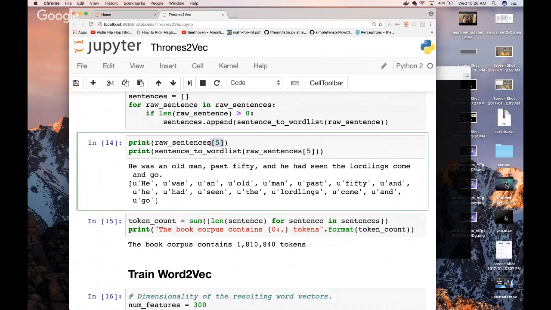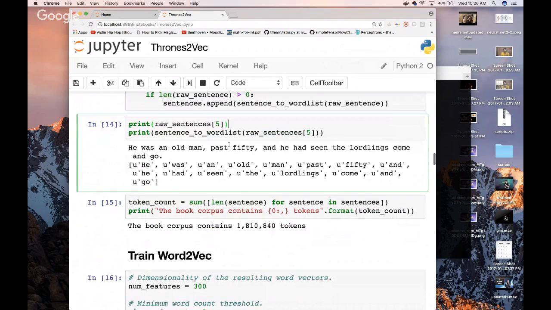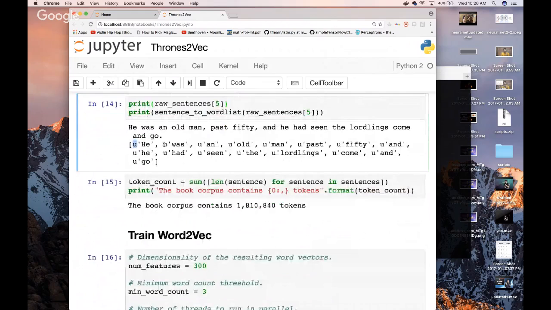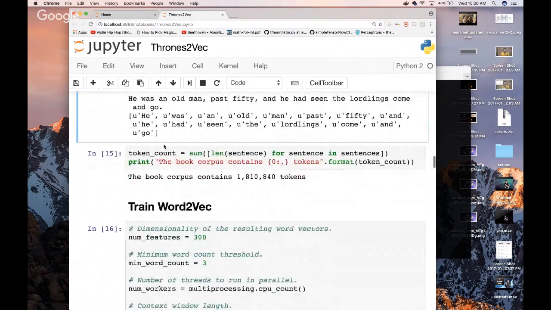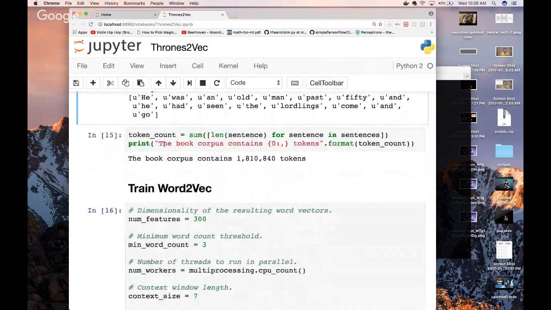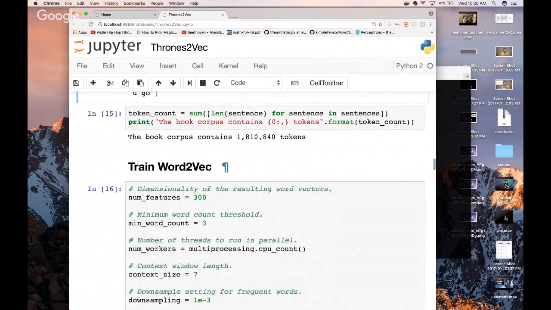Once we have that, we're going to convert it into a word list, which is tokens. And see these U characters, they basically help us convert them into their Unicode representations. Whenever we're dealing with words, any kind of text, we have to make sure it's in the right format. Unicode is that format we want for vectors, and UTF-8 is that format for reading from files.